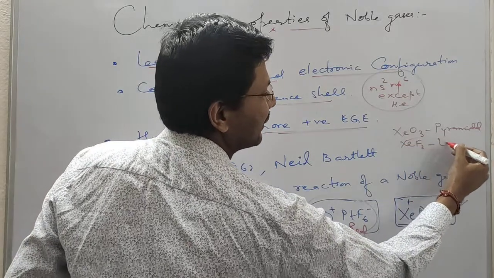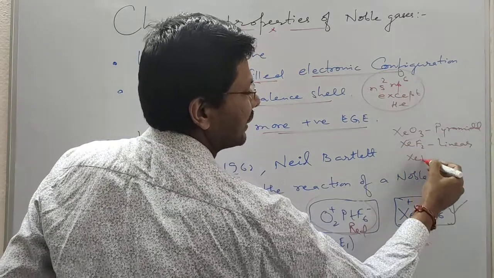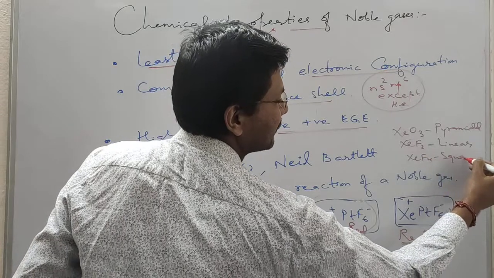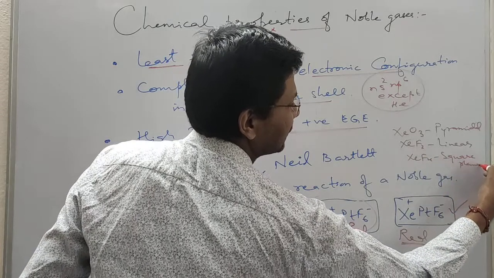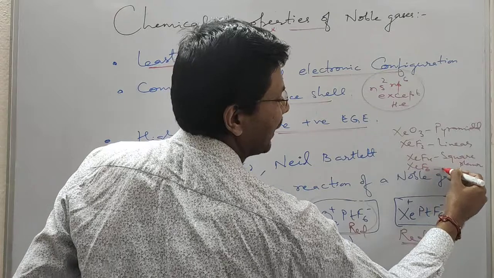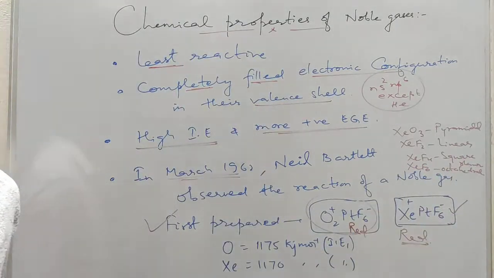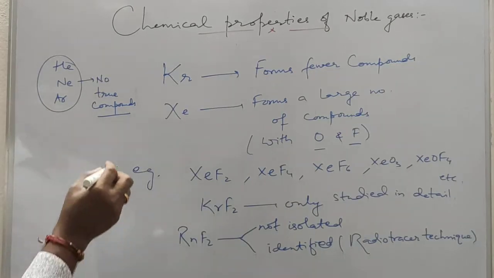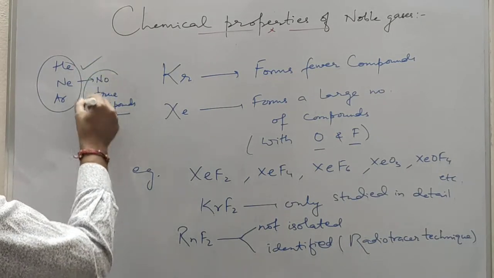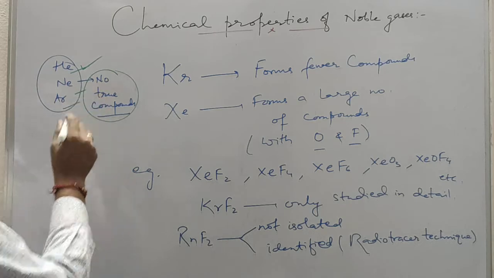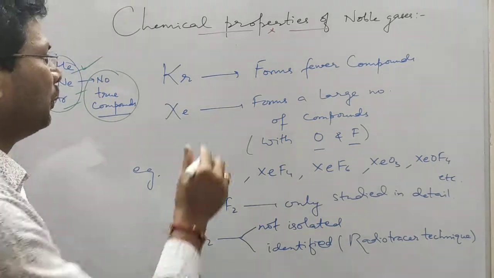XeF2, which is linear, XeF4 is square planar, XeF6, which is octahedral, which I will discuss. So no true compounds of helium, neon and argon are known up till now.